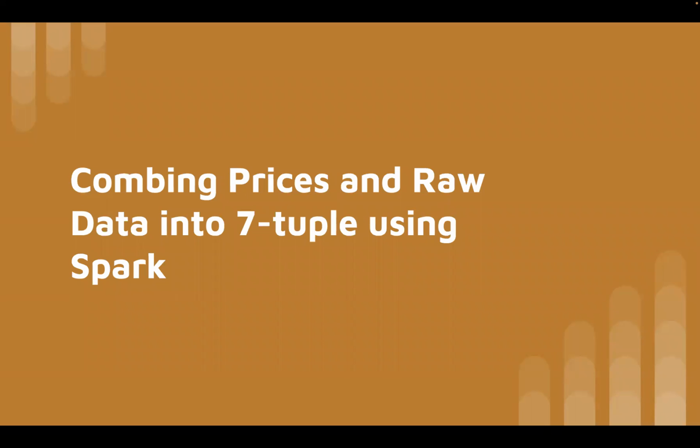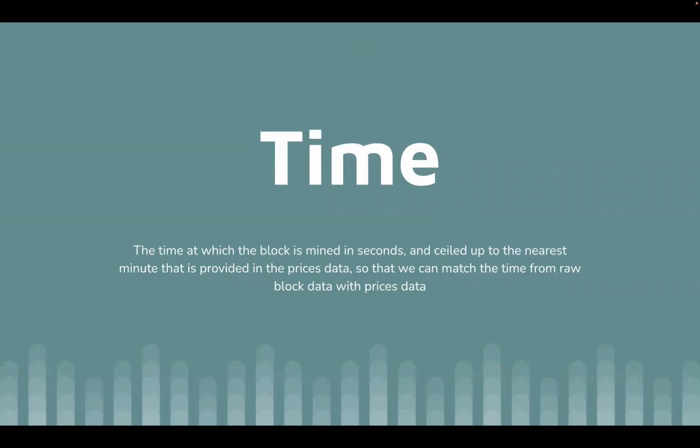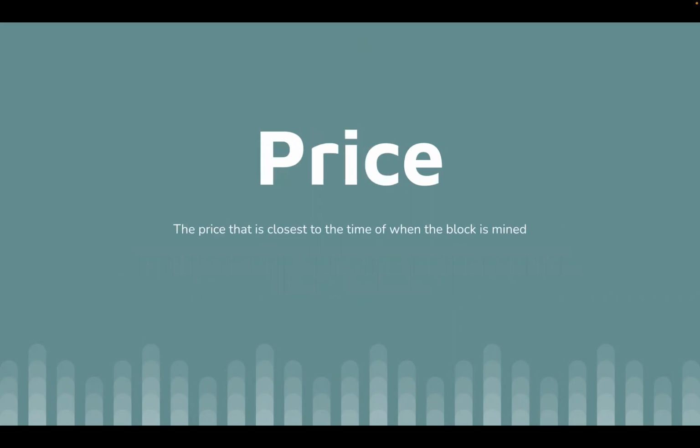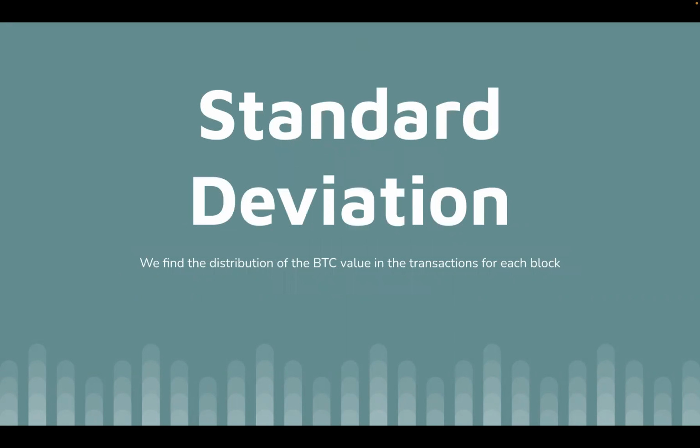Now we're going to talk about how we used Spark to combine the raw block data and the prices file. First, we look at the time. The time field is the time at which the block is mined in seconds, scaled up to the nearest minute that is provided in the prices data, so that we can match the time from the raw block data with the prices data. The second field is the price, which is the closest to the time when the block was mined. And the third is standard deviation.